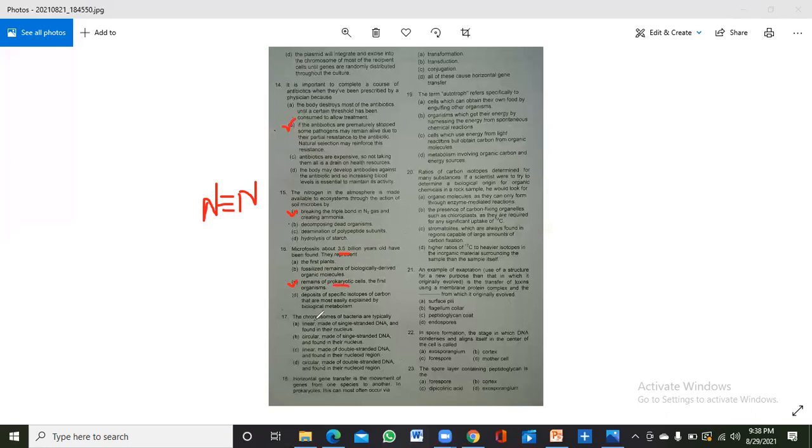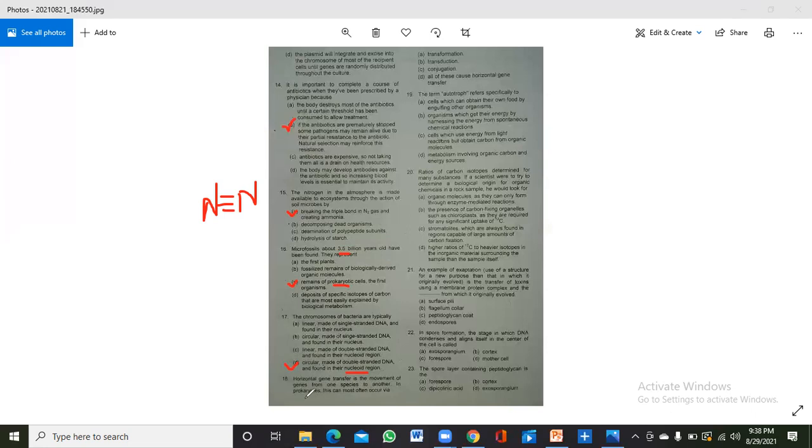Now the seventh one is: the chromosome of bacteria are typically circular, double-stranded DNA, and it is found in the nucleoid region. Horizontal gene transfer is the movement of genes from one species to another.